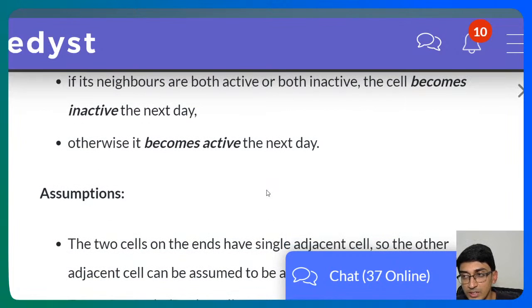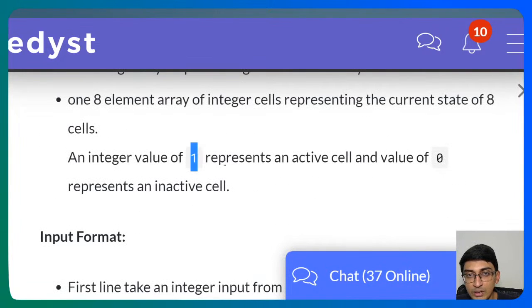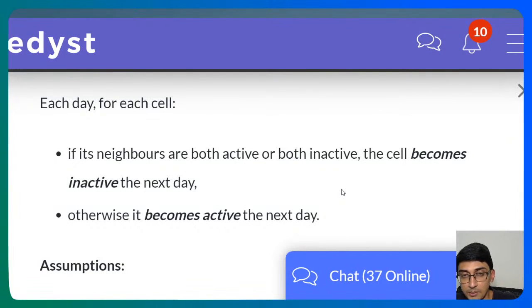How you can say if they're active or inactive is by an integer value. An integer value 1 represents an active cell, and a value of 0 represents an inactive cell. So what the question is saying is, if I'm a particular cell, and I have two neighbors, if both my neighbors are active or both my neighbors are inactive, that is, if both the neighbors are 1 or if both the neighbors are 0, then on the next day this one will also become inactive. However, if one is active and the other is inactive, so it's either 1 0 or 0 1, then it becomes active the next day.